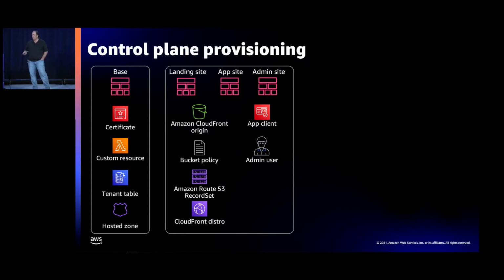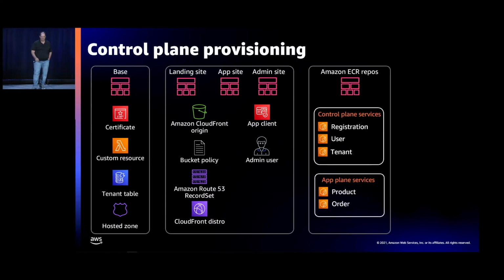And then we also have to provision the bits for the SaaS admin provider here to get in that first user that is in your SaaS admin console. So you'll see that we create an app client in Cognito, and we create that first admin user. So after you're done, if you go log into the admin console, you'll get an email for the admin user you used to sign up. And now you can go in and start provisioning tenants and so on through the admin console.